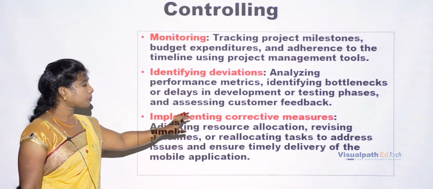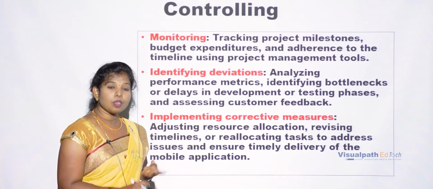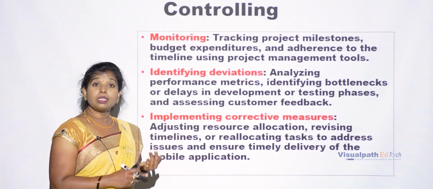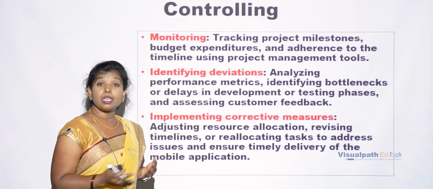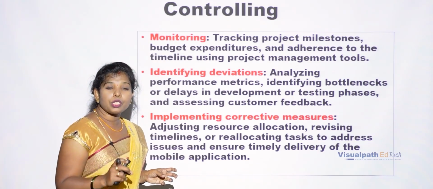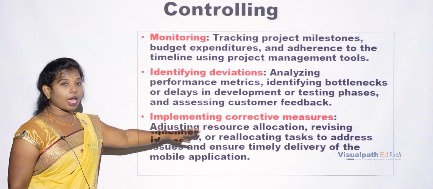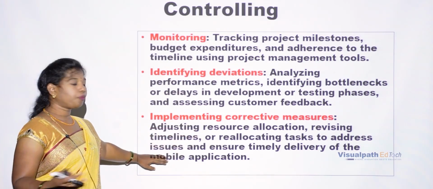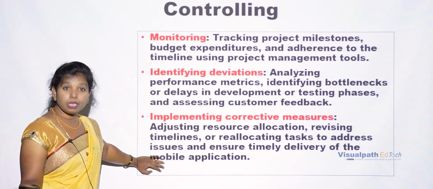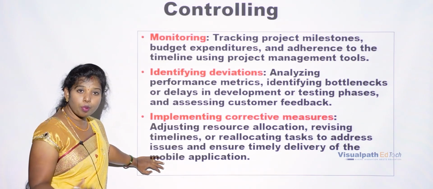So here corrective measures is nothing but whether the employees are incapable, whether the time limit that has been given is not sufficient, or whether the resources that have been provided are not sufficient. So we have to take corrective action on each and everything. So implementing corrective actions. Suppose in spite of 3 months, we can extend for 15 more days, whether it is sufficient. So we have to address the new employees.